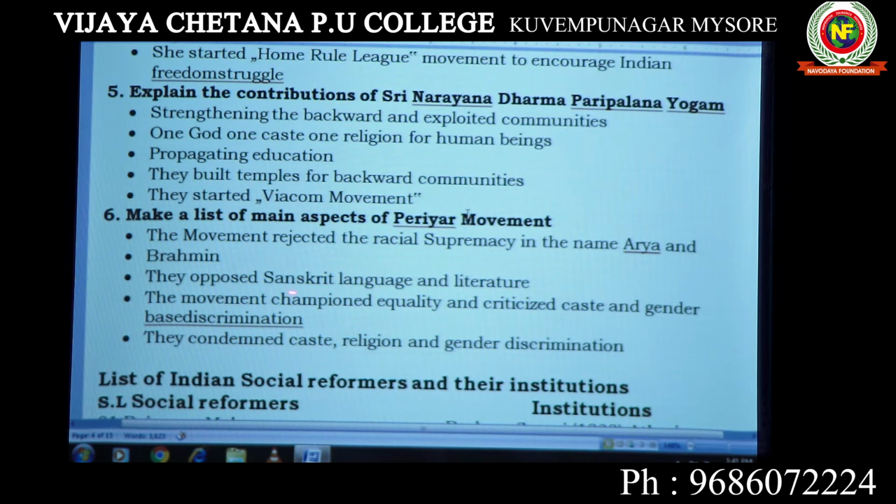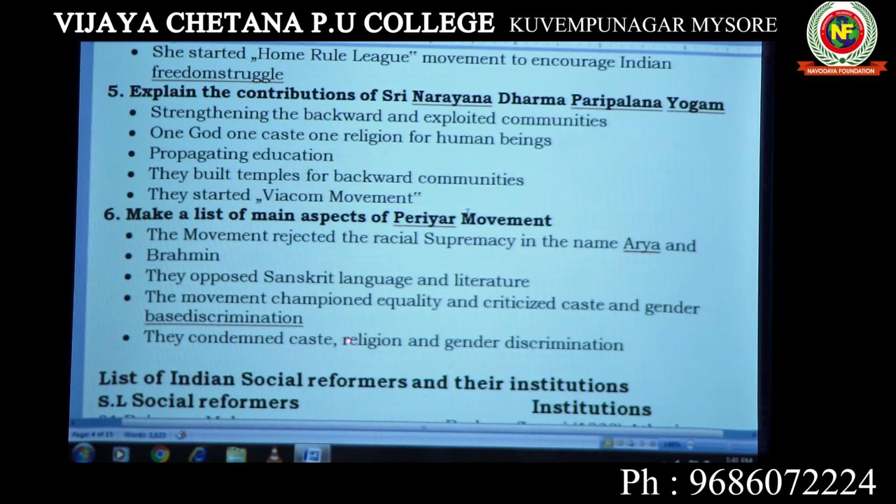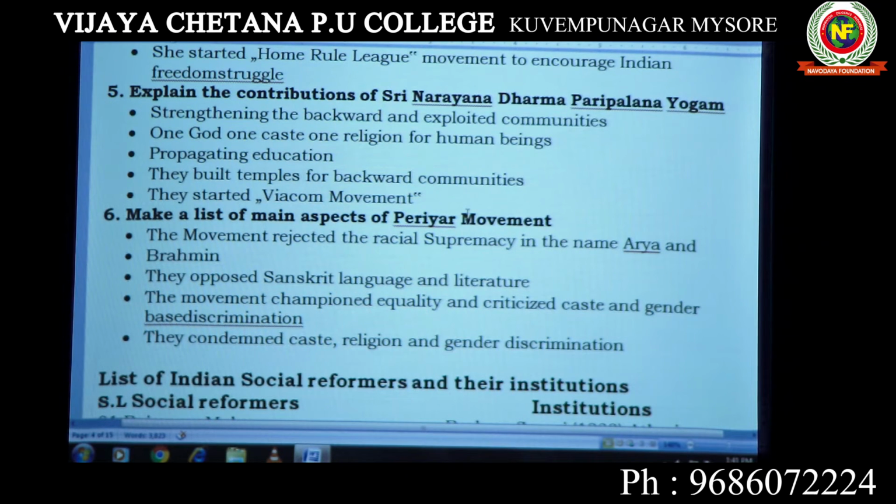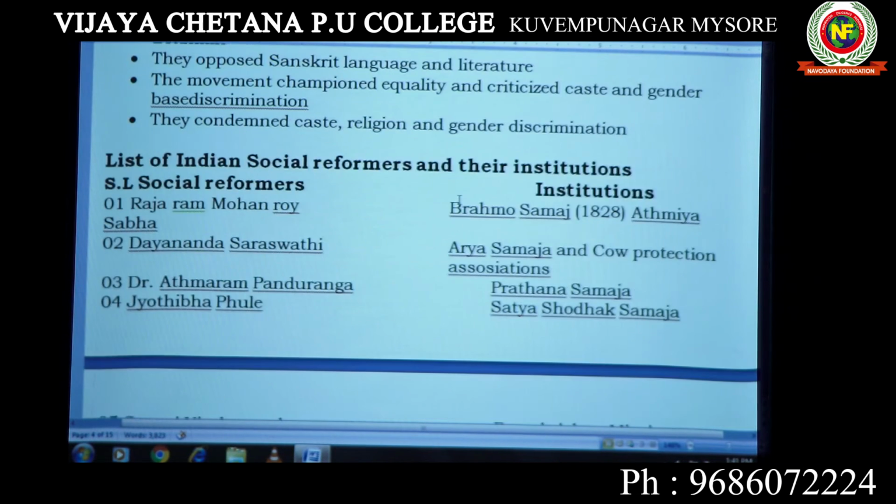The movement championed equality and criticized caste and gender discrimination. They condemned caste, religion and gender discrimination. So it is mainly against the upper caste as well as casteism, the Periyar movement. So these are the various things that can be asked in the examination.